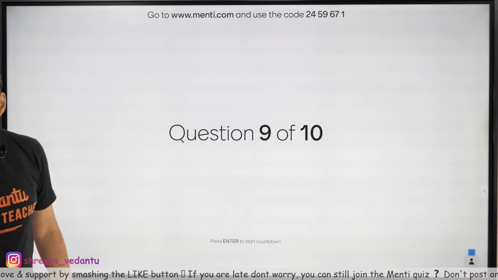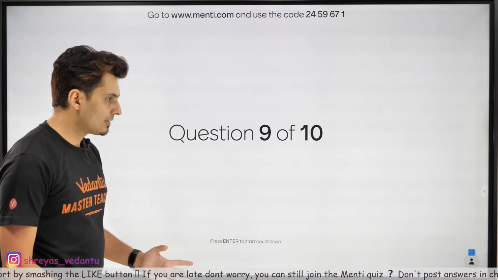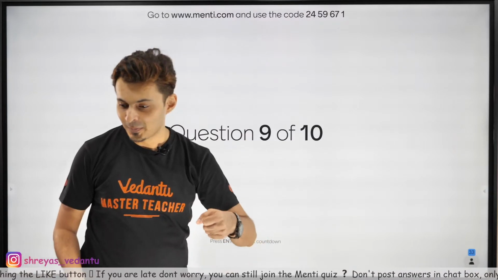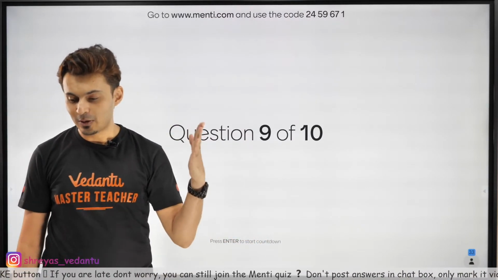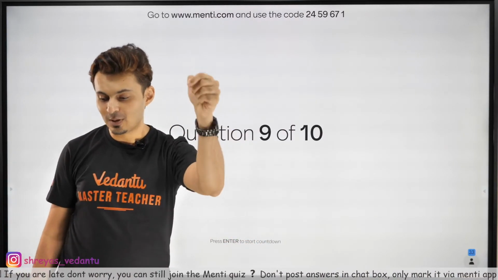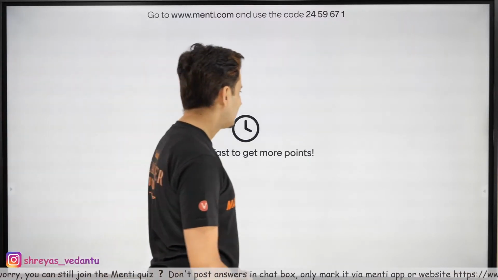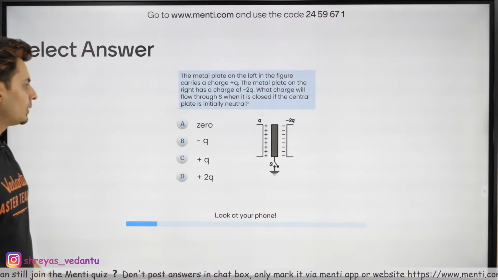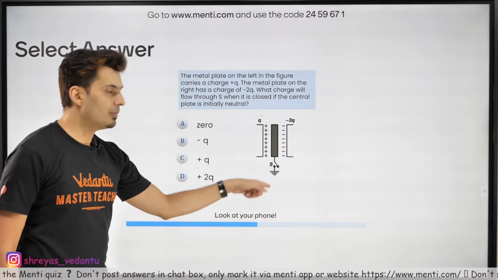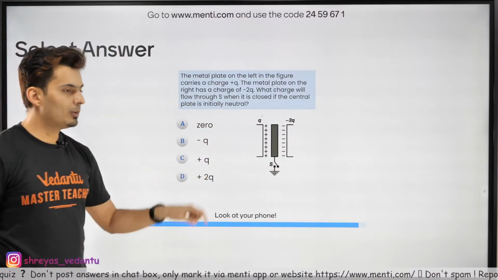And in this question, you are given charges, you are given a ground, and then you have to figure out how much charge will flow when you close the switch. Let's see how many of you can do this. Charges are mentioned, the middle plate is connected to ground. How much charge will flow?